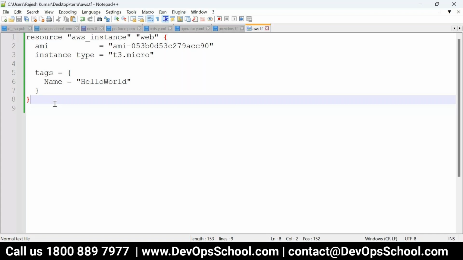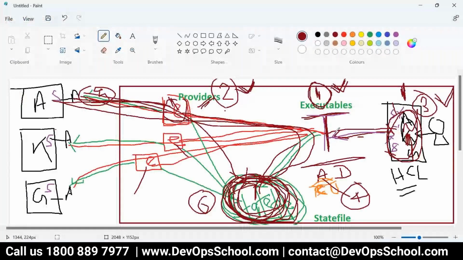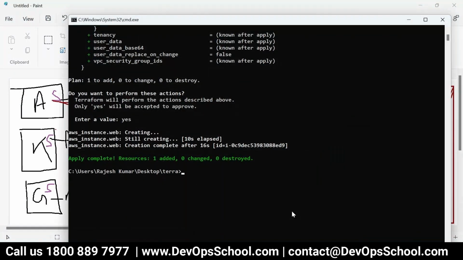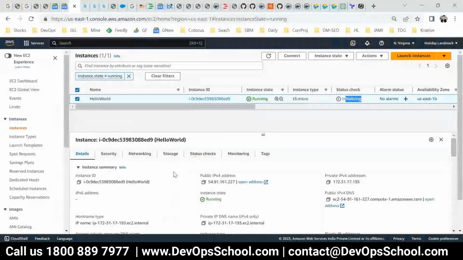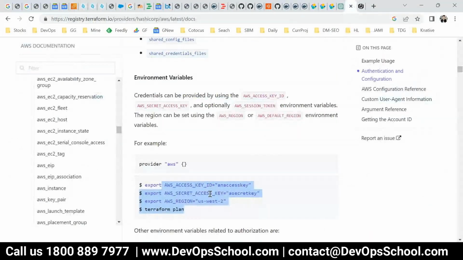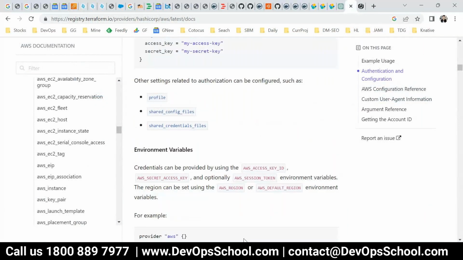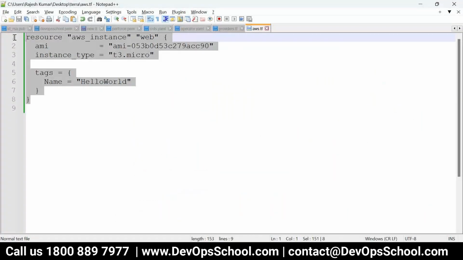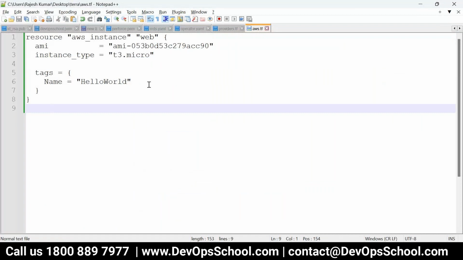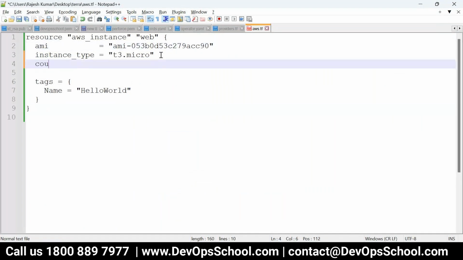Yes, Rajesh. Where did you apply this resource, the provider one, the error? It's in the same TF file, provider.tf. And where do we specify the number of resources, Rajesh? Right now this will create one resource. If you want to create, let's say, 10 EC2 instances, count is equal to 10. Got it?